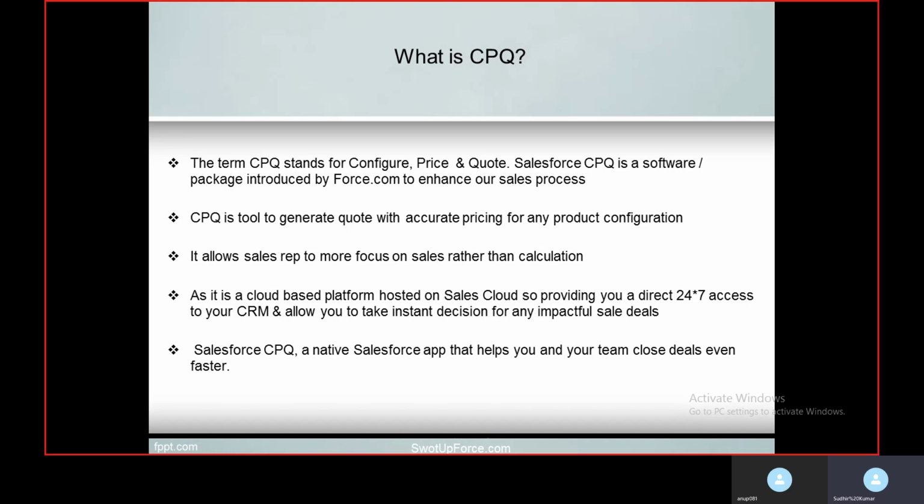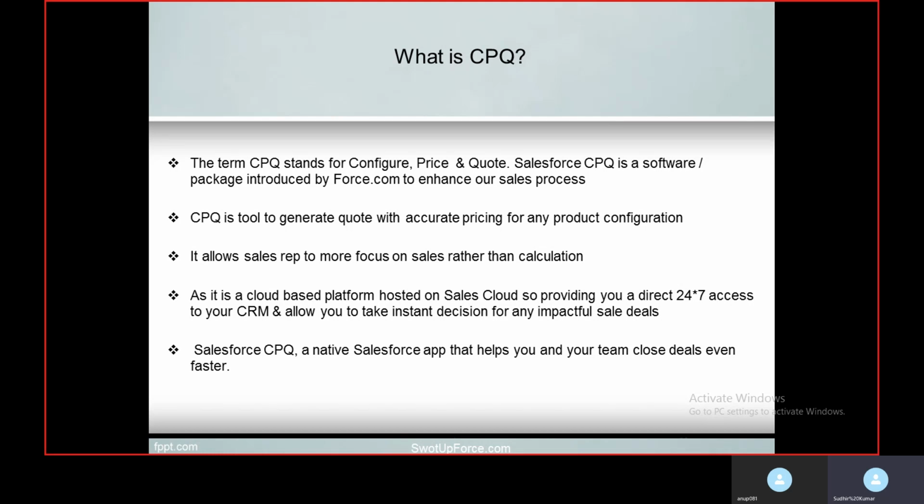Salesforce CPQ is a package introduced by Force.com, and it helps us handle all the sales process in a better way, since the CPQ tool has many automated functionalities to generate quotes and pricing. There are different pricing methods. You can put some product validation rules and price rules as per customer need.